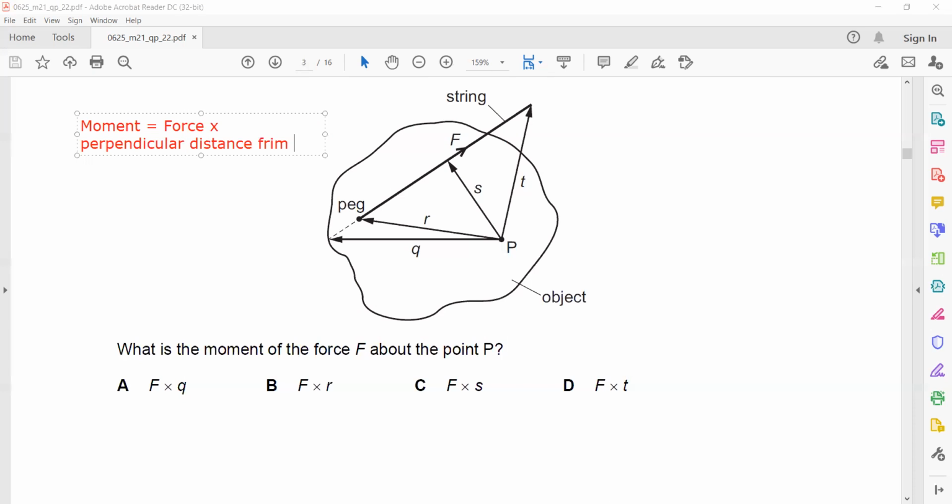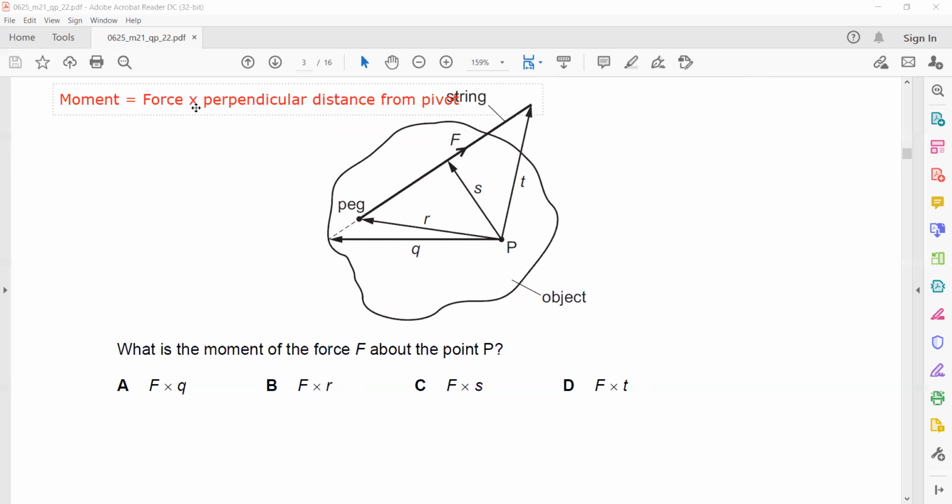So if I take Q, if I remove all the options, if I remove this R, I remove this S, and I remove this T. What about if I say Q? Q is perpendicular 90 degree to the force.